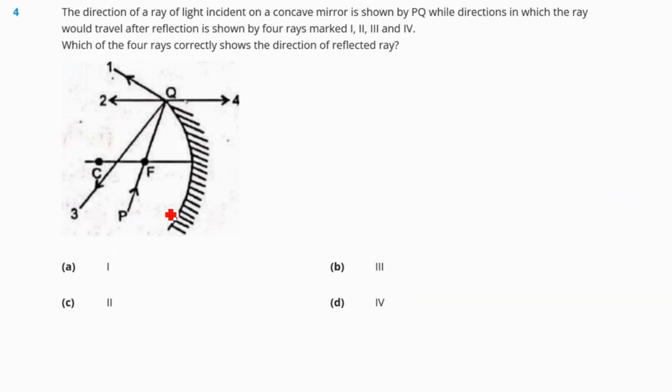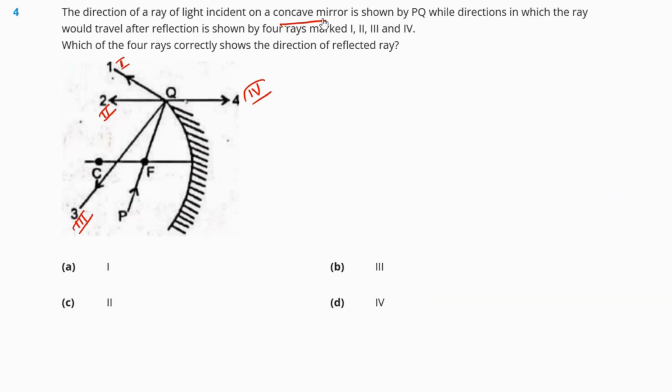Achha, these are Roman numerals, that's why it is confusing. So this is 1, this is 2, this is 3, this is 4. Correct. So from here we can see that this is the incident light and the reflected light would most probably be 2. Why? Because we know this is a concave mirror. Correct, it is a concave mirror.